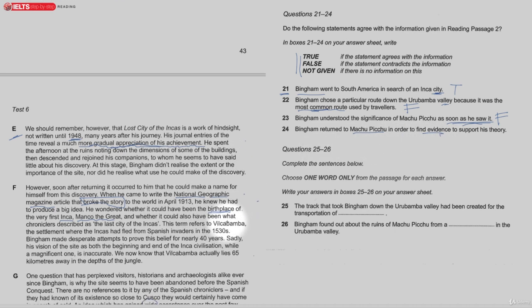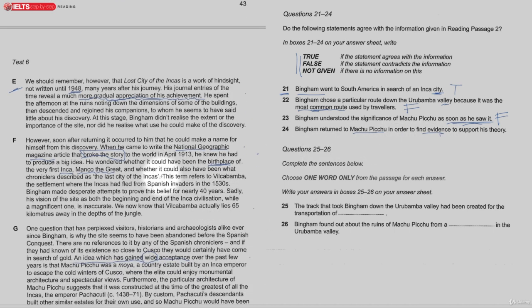Well, here's the idea about that theory. Okay, and it goes on and on about it being the birthplace, and maybe it was a place where the Incas fled from the Spanish invaders. It's all here, but I can't find anything related to him returning. So he maybe did. It's very possible that he did, but it's not mentioned here.